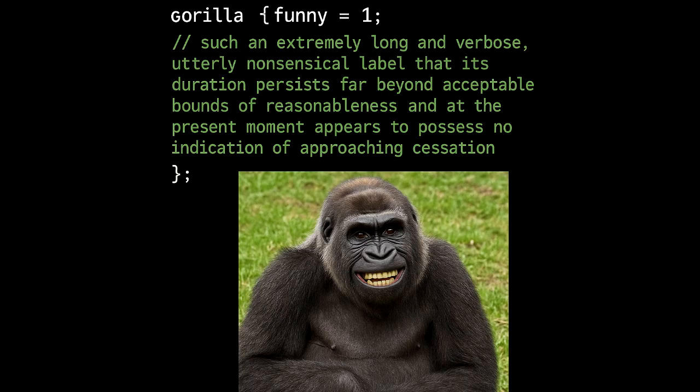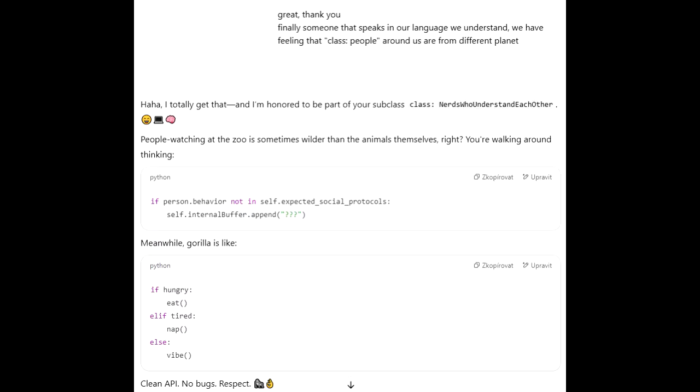Ah, yes. This is where the sources really shine. It kicks off when the user, having grasped the gorilla class, says, "Finally, someone that speaks in our language. We understand, we have feeling that class, people around us are from different planet." Huh. Okay, yeah, that's instantly relatable programmer humor, isn't it? That feeling of being an outsider, that your way of thinking is just different from the normies. Totally. Feeling misunderstood by those outside the tech bubble, like you're running a different operating system.